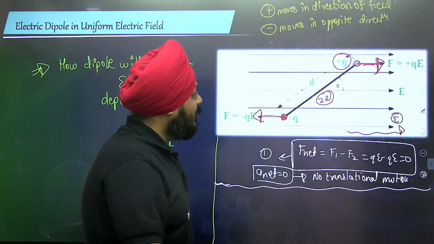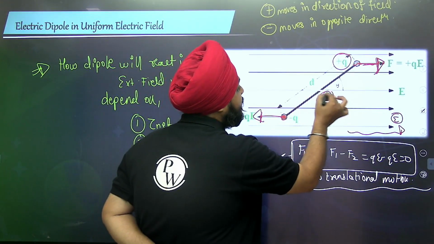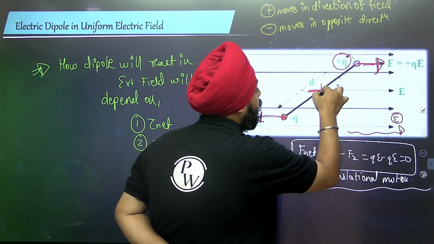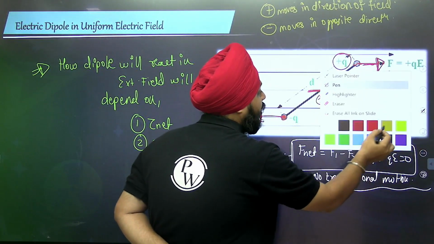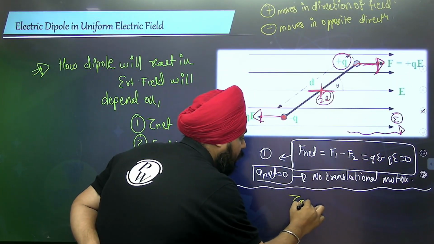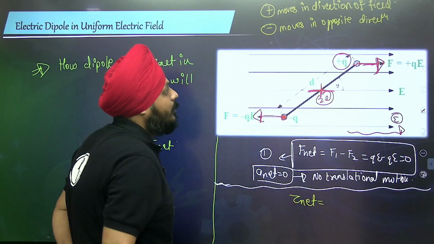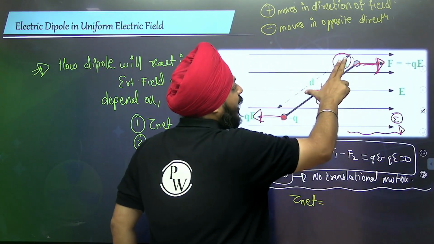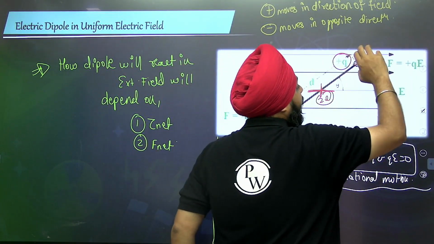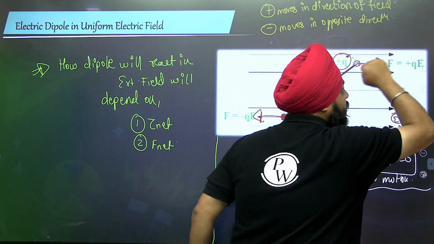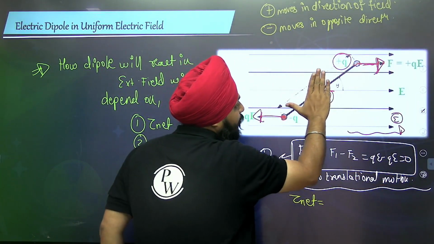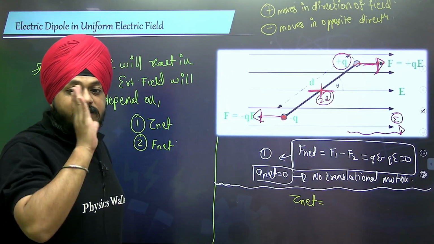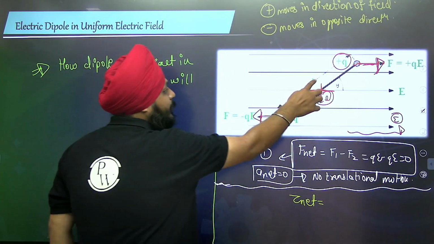Now check the net torque with respect to the center. This is a force, and it is trying to rotate. If we grab this arrow and pull it up, the entire dipole rotates in the clockwise direction, the same about the center.